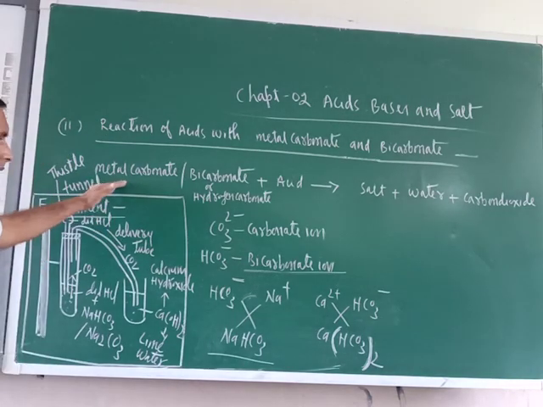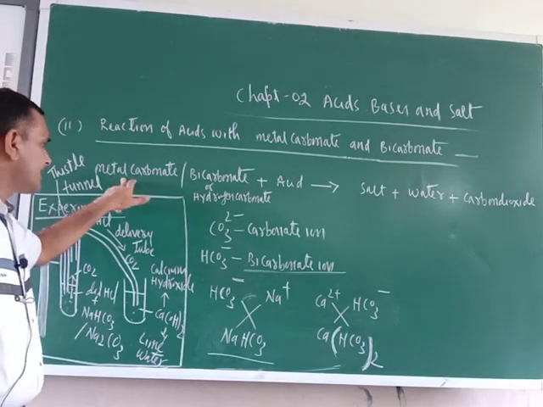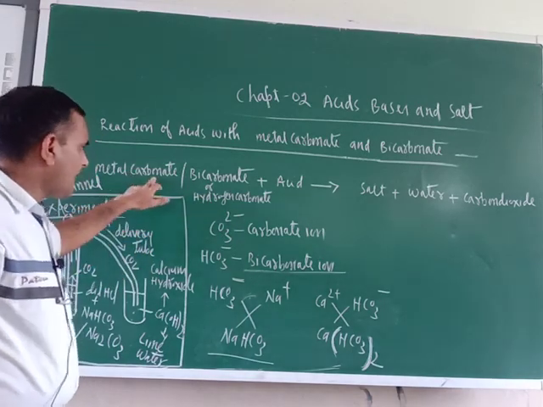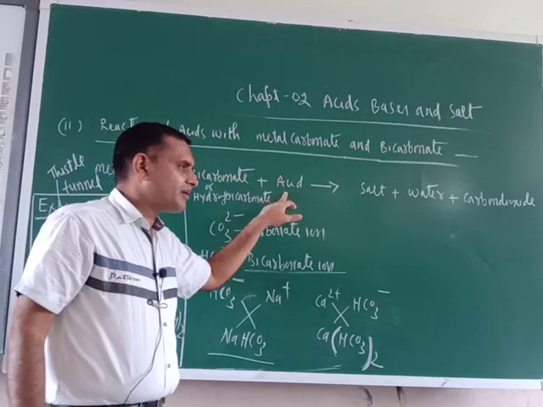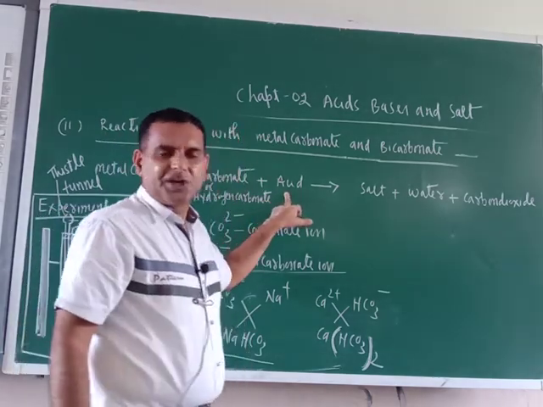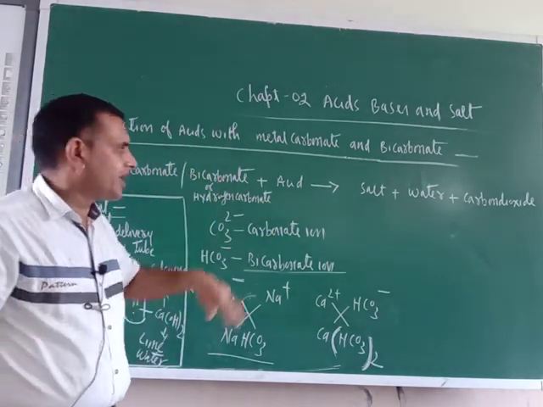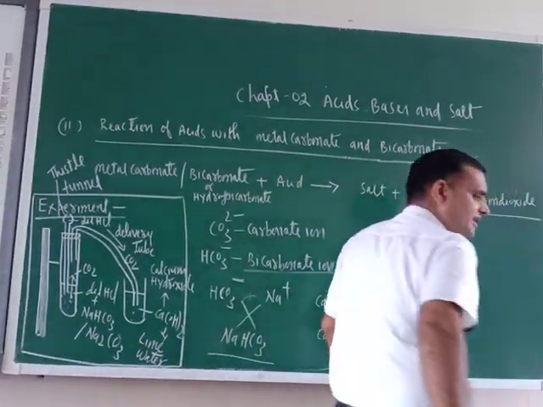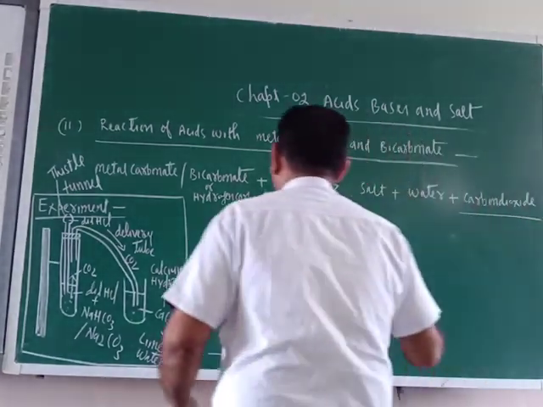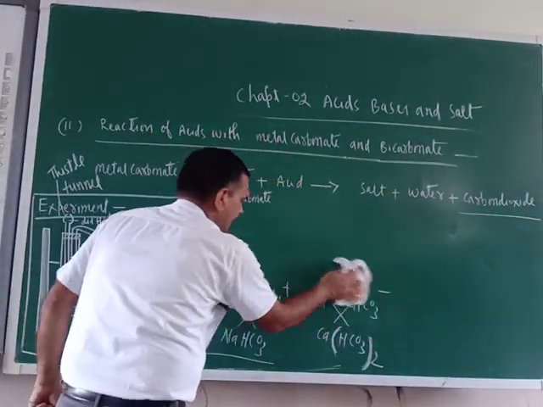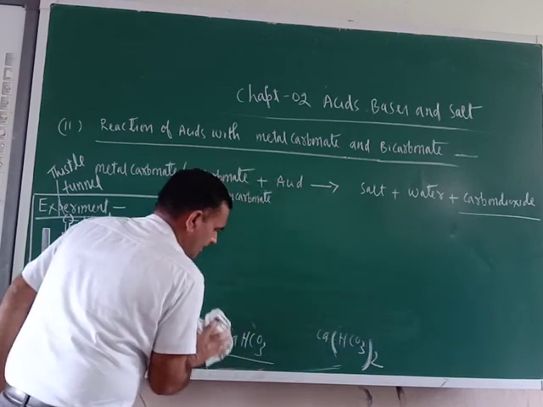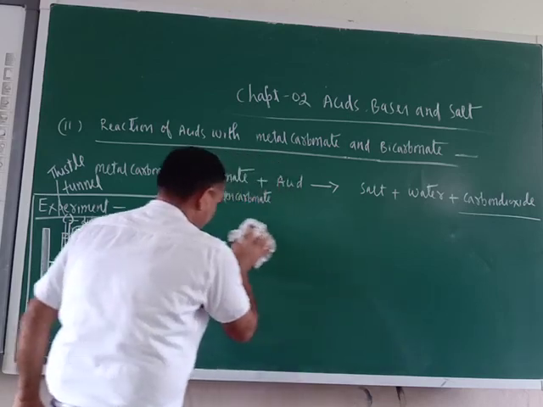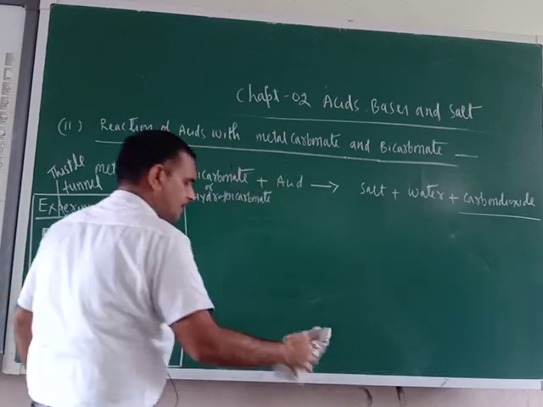Now our topic is how acids react with metal carbonate and bicarbonate. Remember, metal carbonate and bicarbonate react with dilute acids. Remember, here we are talking of dilute acids only, and they form salt, water and another important gas, called carbon dioxide gas. Now let me take one example and complete that reaction, how metal carbonate and bicarbonate react with the acids.